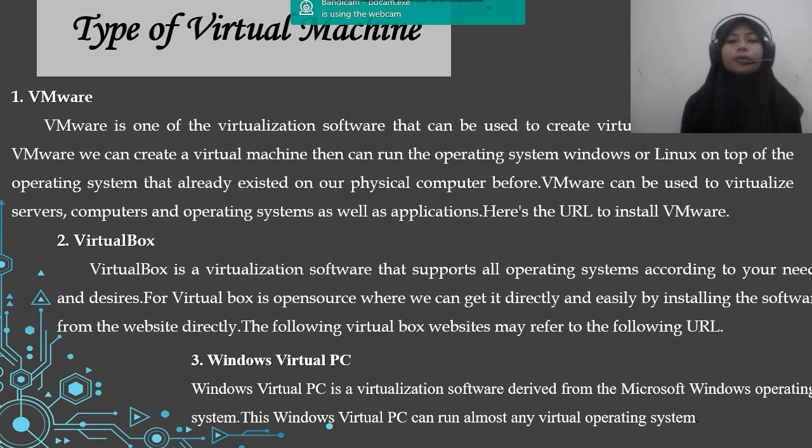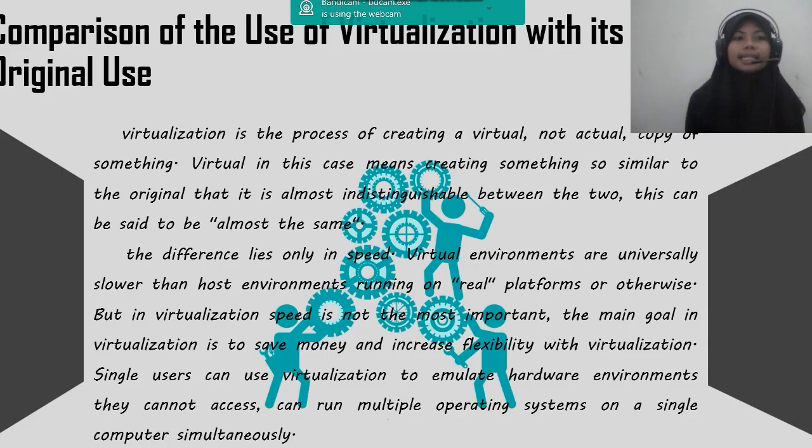The VirtualBox website may be found at the following URL. 3. Windows Virtual PC. Windows Virtual PC is a virtualization software derived from the Microsoft Windows operating system. This Windows Virtual PC can run almost any virtual operating system.